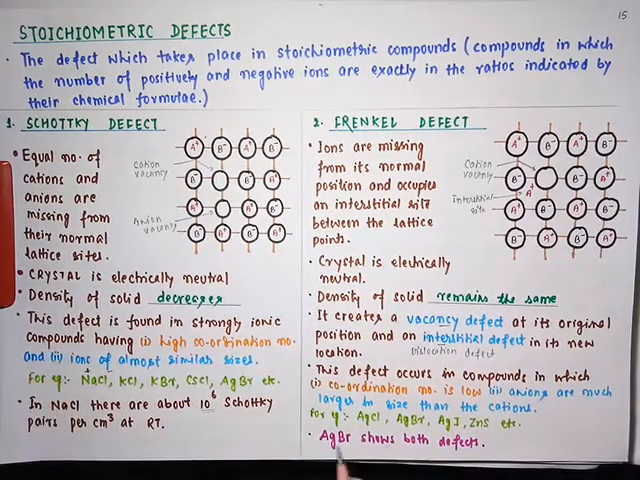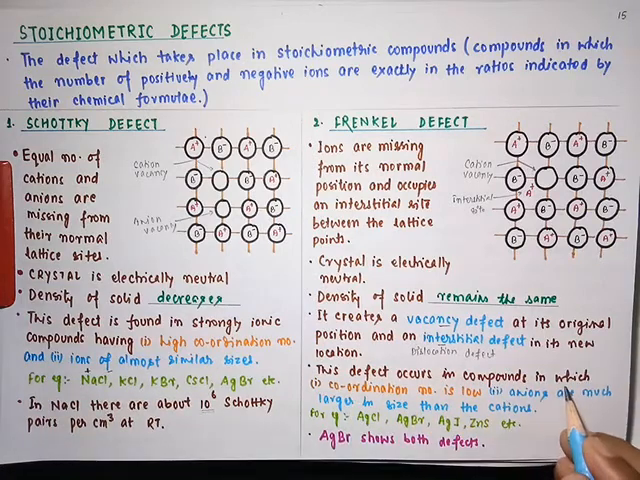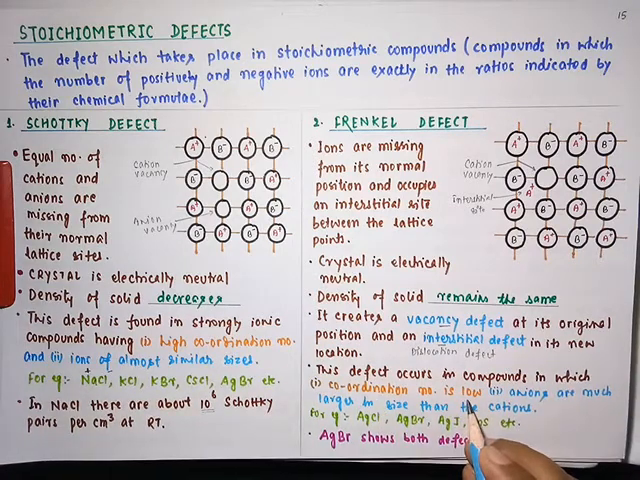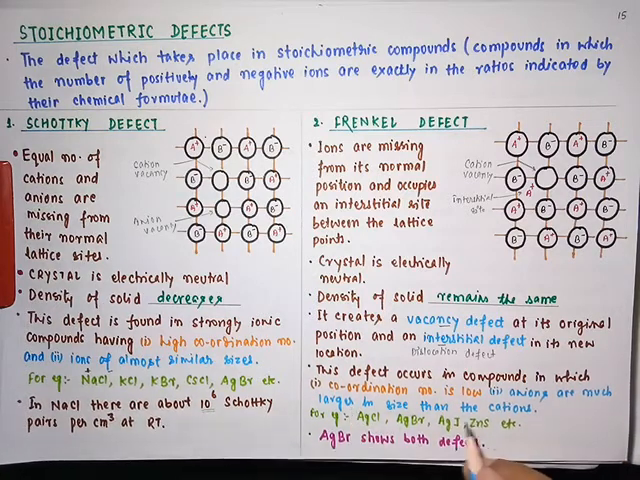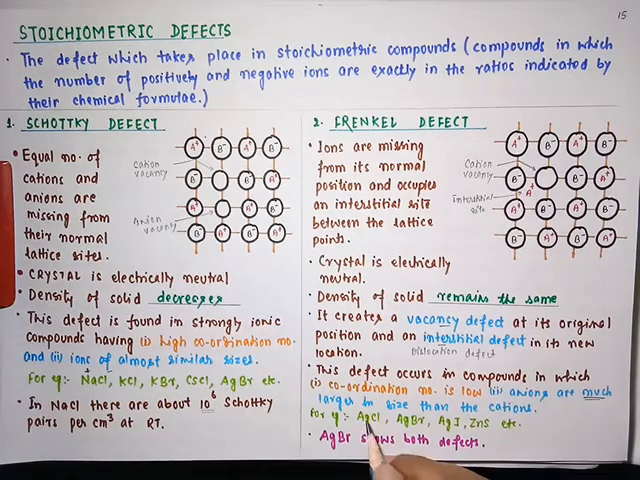Now student, this defect occurs in compounds which have low coordination number and where there is a large difference in the size of cations and anions. Some of the examples are silver chloride, silver bromide, silver iodide, zinc sulfide, etc.